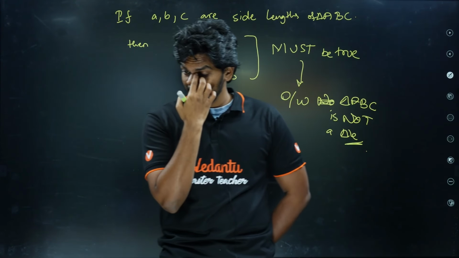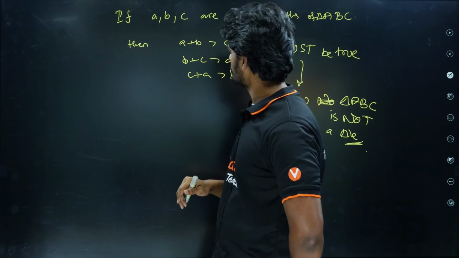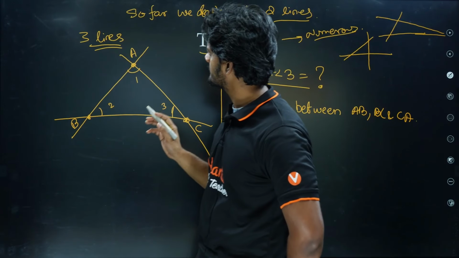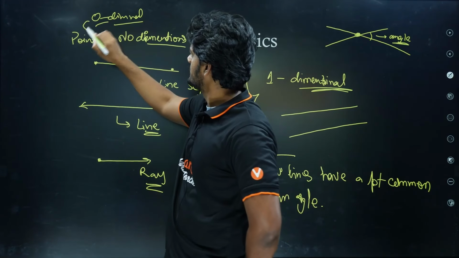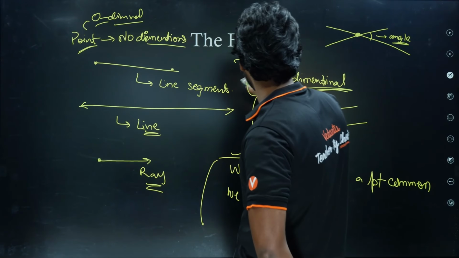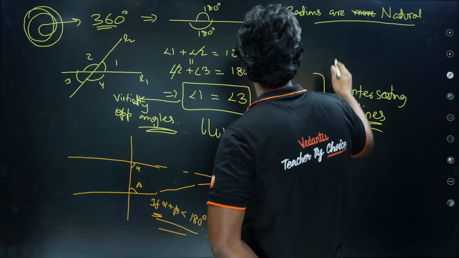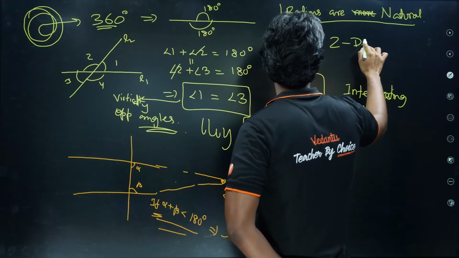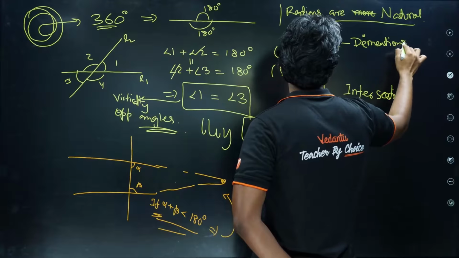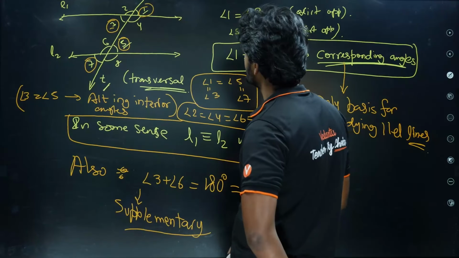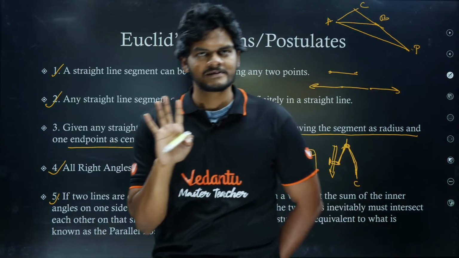Right? So today we did something very basic. That's all for today. So we started from zero dimensional, and then we did one dimensional. Then we are doing two dimensional. These are all two dimensional things. We will completely cover two dimensional only.